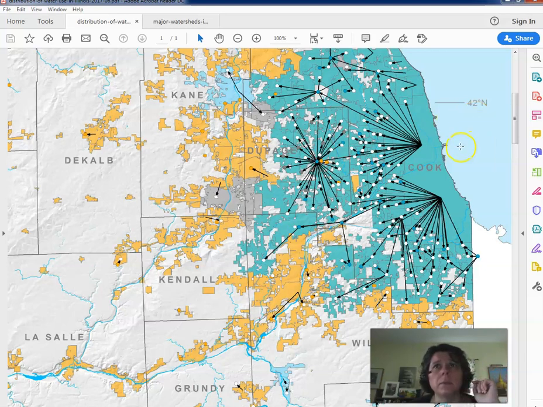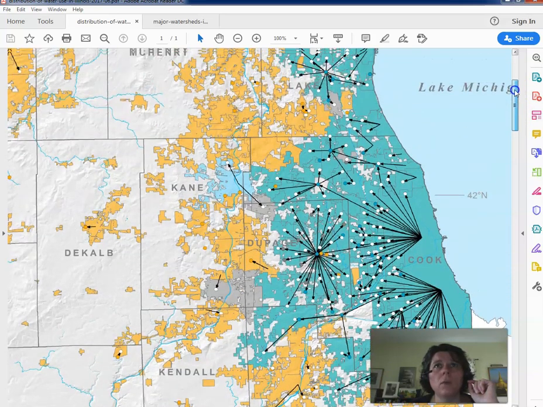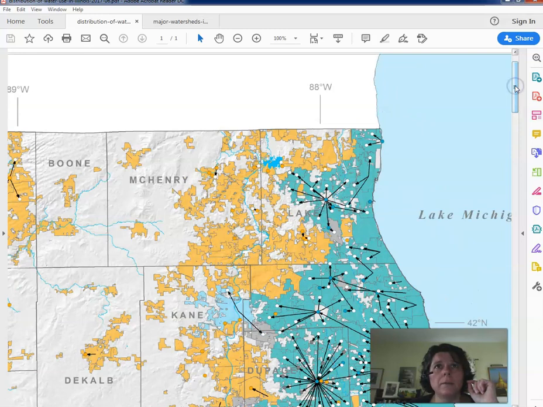And so what we do is we pull that water out, and then it gets distributed out to all these distribution centers, and then these points right here distribute the water out to other areas. So we pull the water in, and then we distribute it back out. And so you can see who is using Lake Michigan water.